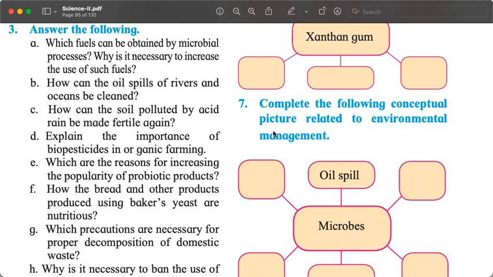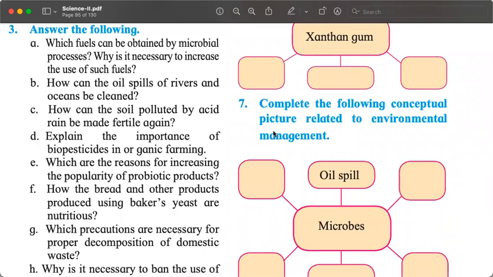We talked about this bacteria which using hydrocarbonoplastic bacteria. How can the soil polluted by acid rain be made fertile again? H2SO4 was discussed. So using these bacteria like Acidophyllum and Acidobacillus. Page number 85, top of the page.